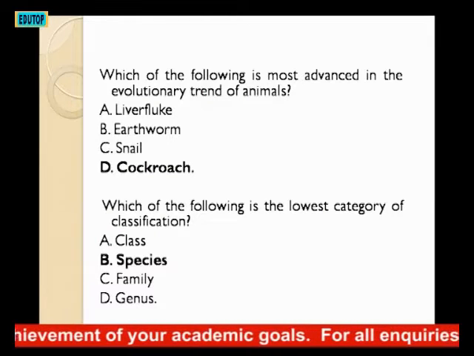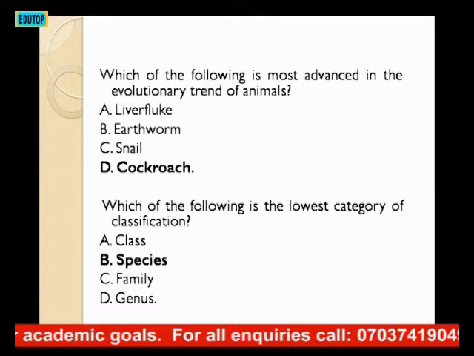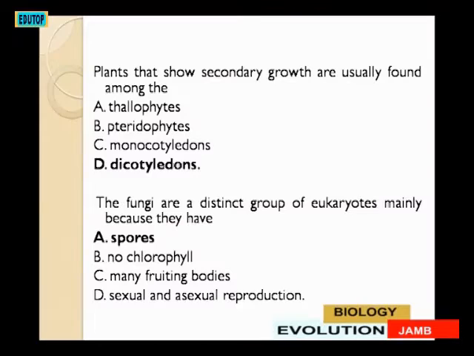So looking at it, we have A. class, B. species, C. family, D. genus. Genus is just before species. So it's a group of species that are called genera. So the answer here is species. Species is the lowest, while kingdom is the highest. Option B.